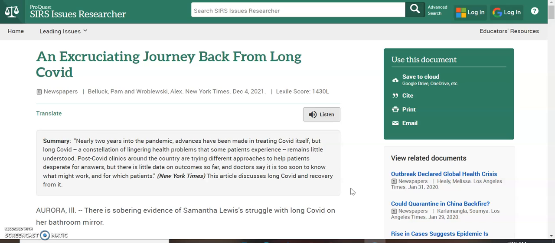Upon review of this article, I realized that it has information on how long COVID affects people, and that can help me to write my piece about the founder of Texas Roadhouse and how long COVID was affecting him. So I've decided that I want to include this piece in my working bibliography, which means that I might use it in my research paper. So in these databases like ProQuest SIRS, they usually give you the citation information. So I'm just going to go over here and click Cite.